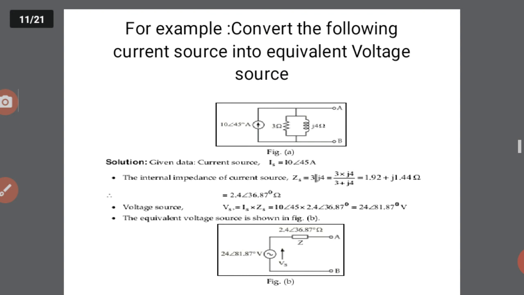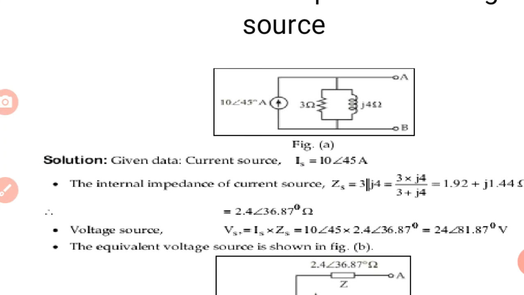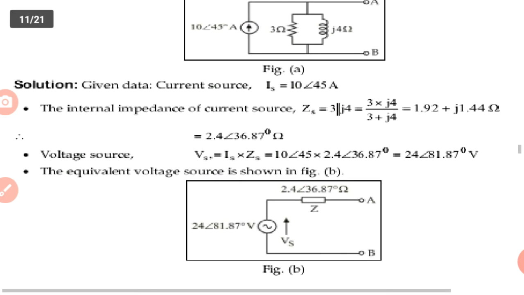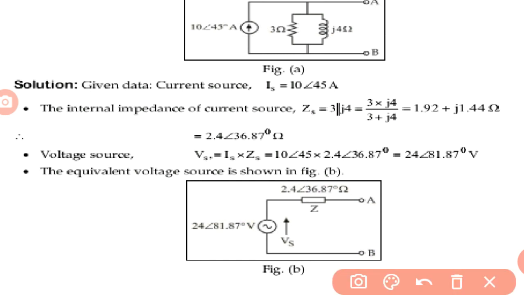Is it clear? Look at this example again, the current source into equivalent voltage source. Here the current source is 10 angle 45 degrees amperes, and the impedance is 3 ohms plus j4 ohms. These two are connected in parallel. After converting this parallel connection into an equivalent impedance, we find the value of the voltage source.